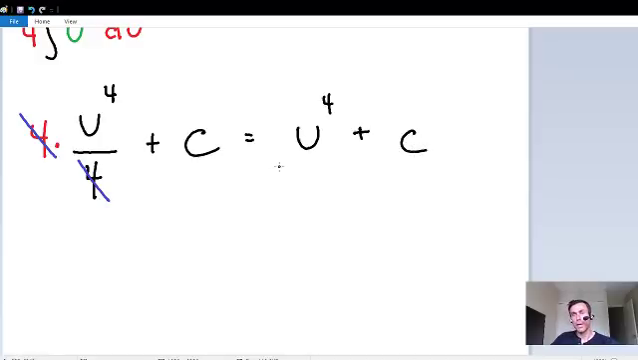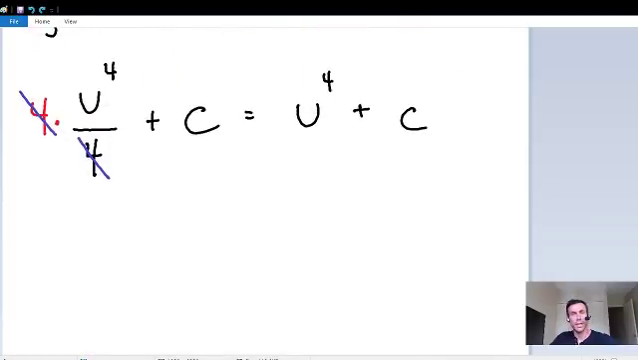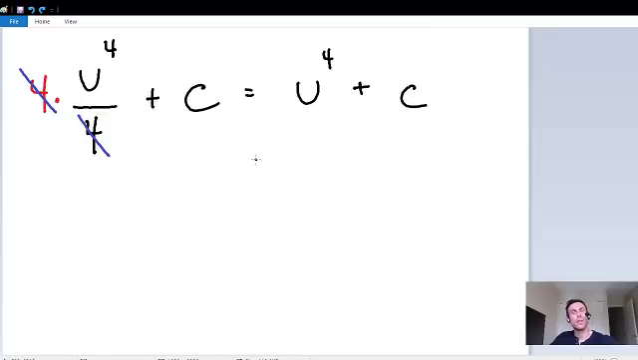At this point, we can't simplify it anymore, but we can't leave our answer in terms of u because we started in terms of x. So our final answer also needs to be in terms of x. And we know that u is equal to x squared minus 5. So we can plug x squared minus 5 anywhere that there is a u. So let's go back down, since we know that u is equal to x squared minus 5, and I'm just going to plug in x squared minus 5 everywhere there's a u.